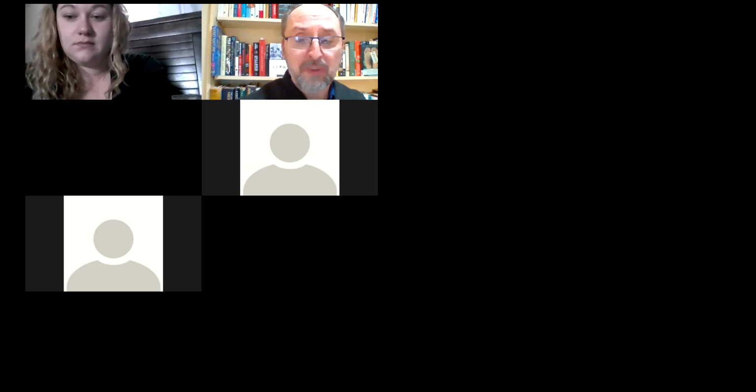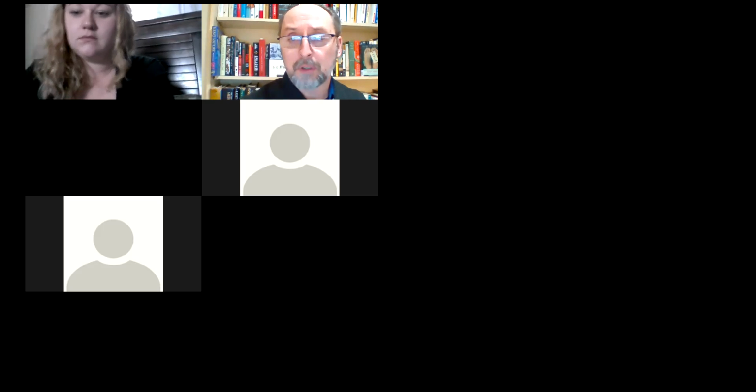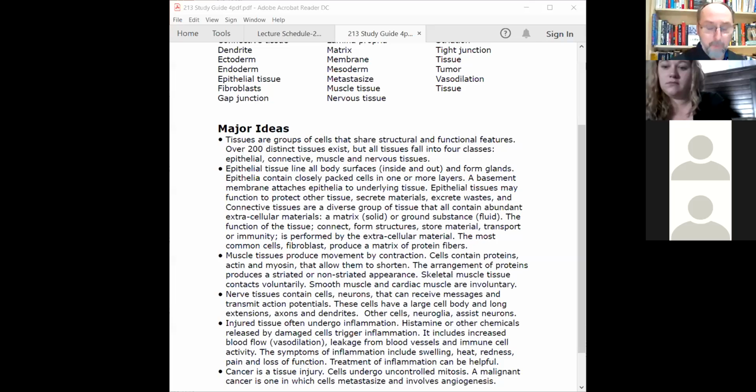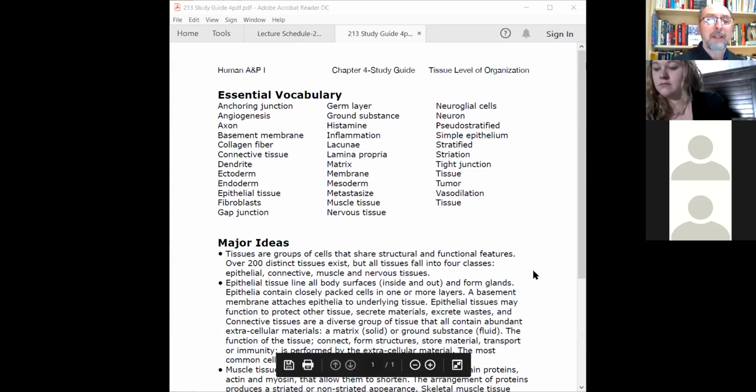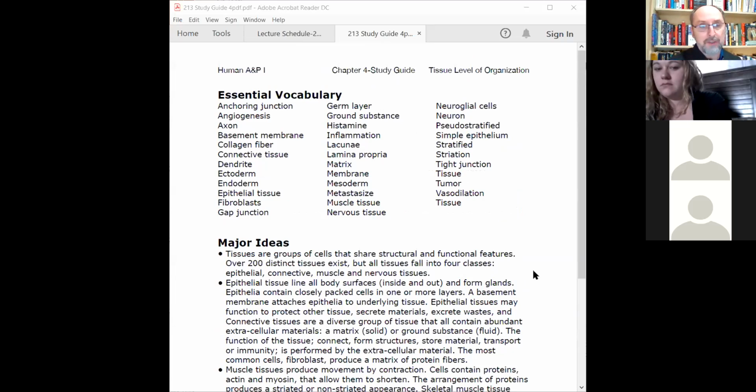Okay. So this week, we're going to do chapter 4. And this is tissue level organization. Tissues are just groups of cells. And there's lots of different ways cells are organized into tissues. There's over 200 types of tissues, but they fall into 4 general classes. And these are epithelial tissue, muscle, connective tissue, and nerve tissue. And so we're going to introduce those today.